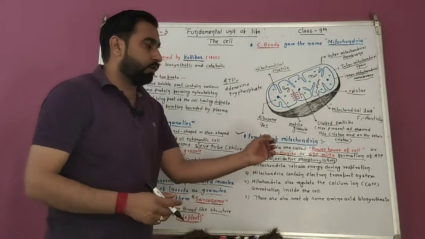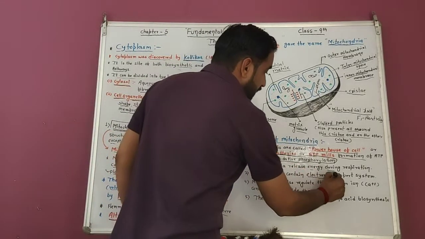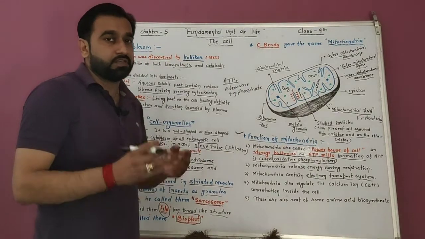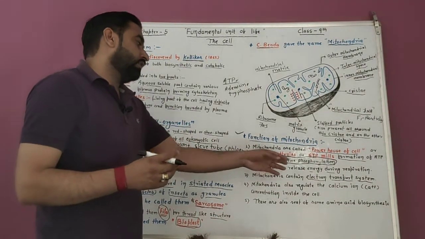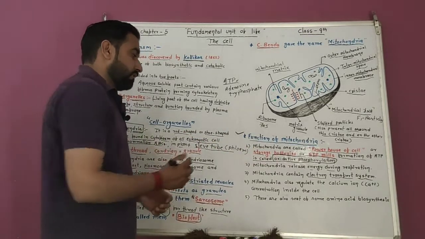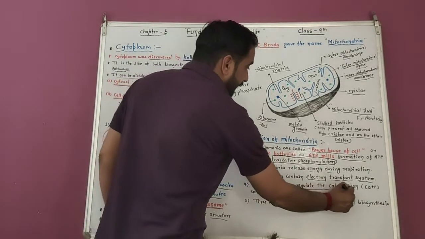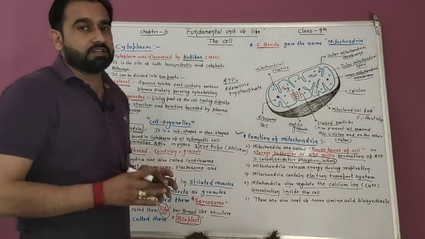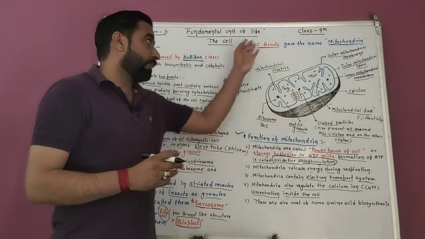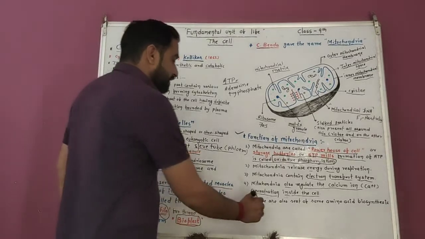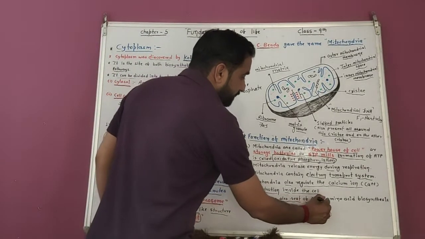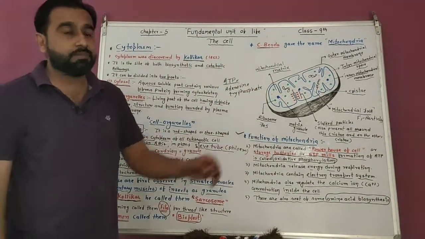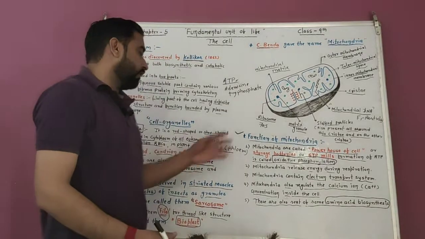Mitochondria contain the electron transport system. In 10th class, you studied what the electron transport system is when we studied the life processes chapter. Mitochondria also regulate the calcium ion concentration inside the cell. The last function is that these are also the seat of some amino acid biosynthesis. Some amino acids are also synthesized in the mitochondria. So this is all about mitochondria.